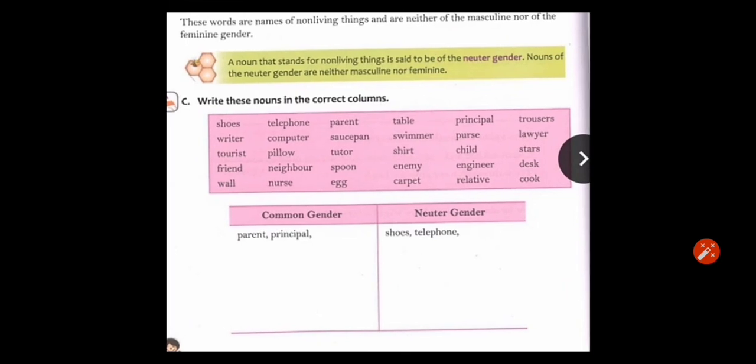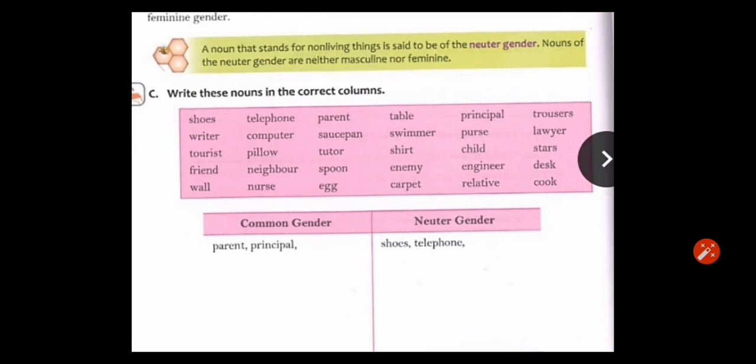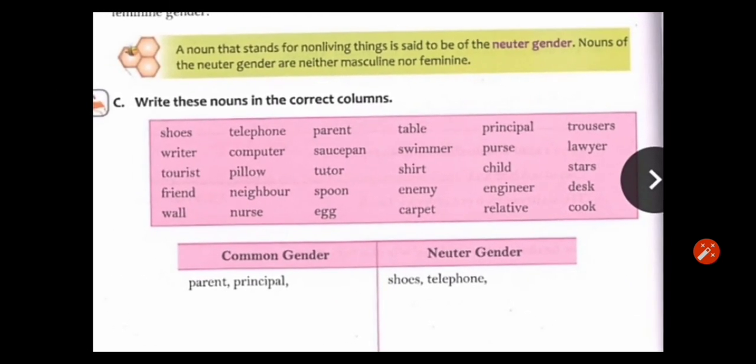yes, neuter gender. I have not told about this neuter gender. A noun that stands for a non-living thing is said to be of the neuter gender. What is neuter gender? Noun that stands for non-living things. Up to now we are talking about only and only about living things.